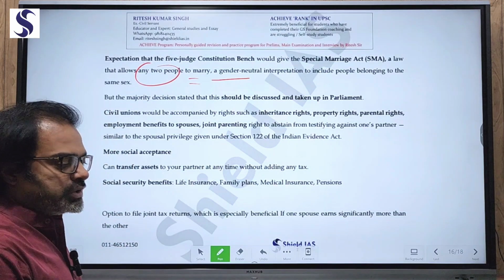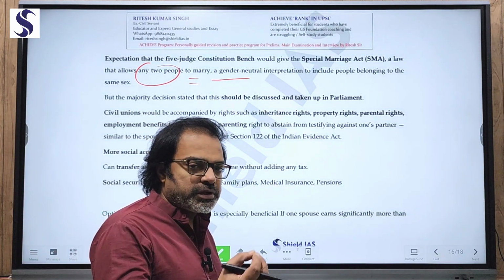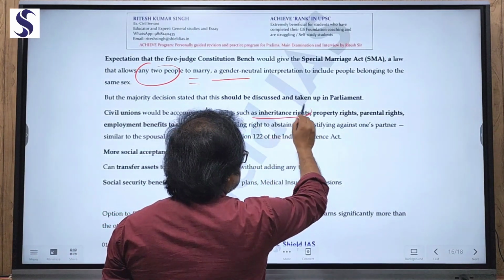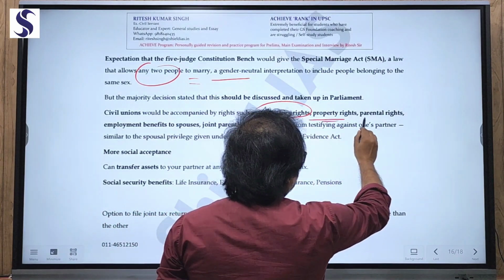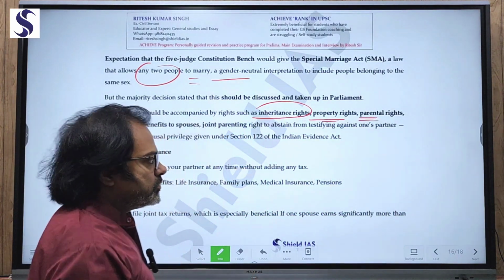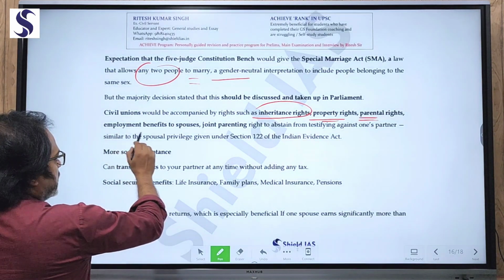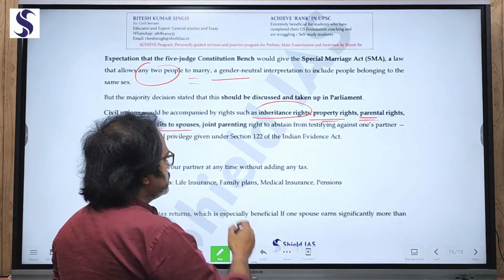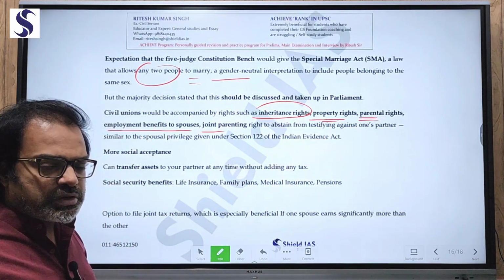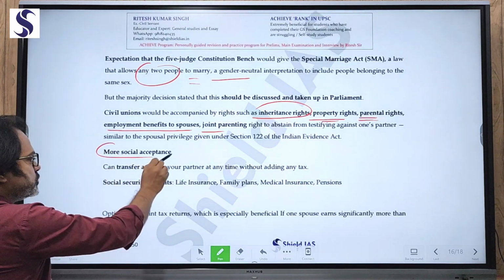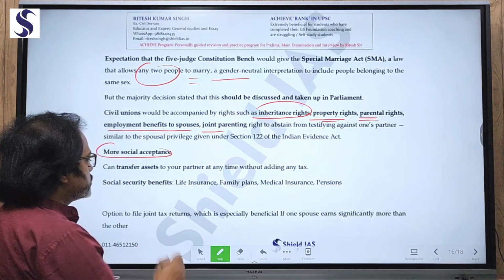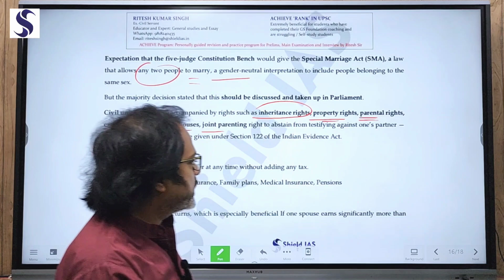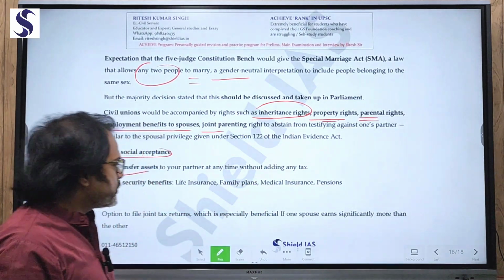Now, why are civil unions or marital status being demanded by same-sex people? Because civil unions always bring benefits like inheritance rights, property rights, parental rights, that means adoption rights. Employment benefits to spouses, where both spouses are hired by an institution. Joint parenting. All these are the benefits which come with marriage. Also more social acceptance, as marriage is more socially accepted. Also one can transfer assets in the name of the spouse or buy property in the name of the spouse without any additional tax.